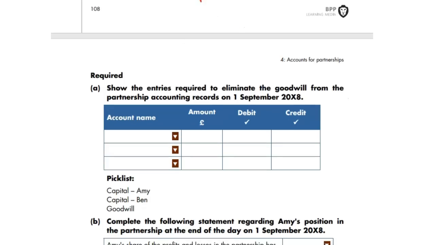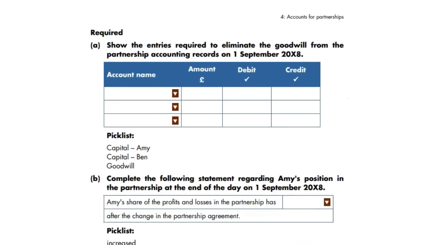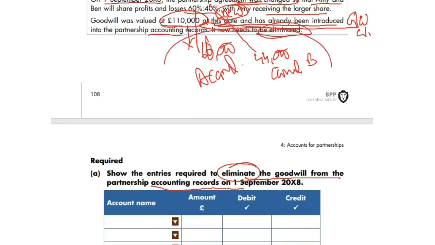Let's check out the requirement. Show the entries required to eliminate the goodwill from the partnership accounting records. Now, the recorded is not being asked. What is being asked? Eliminated is being asked. So we're going to follow the bottom one. Goodwill eliminated credit, 110,000. Amy and Ben would be debit with 66,000 and 44,000.